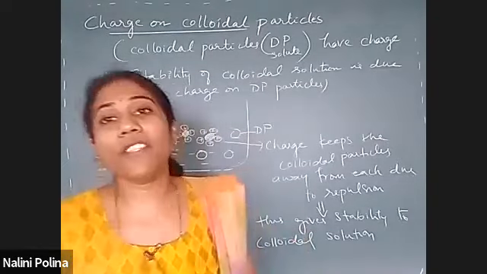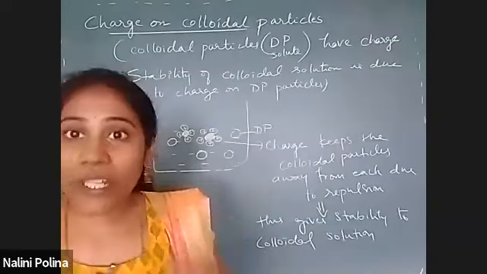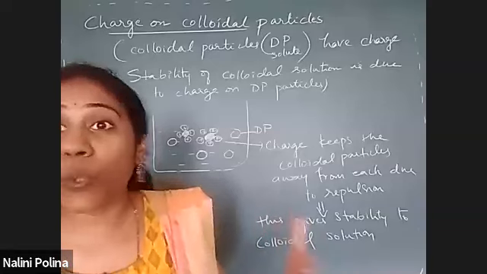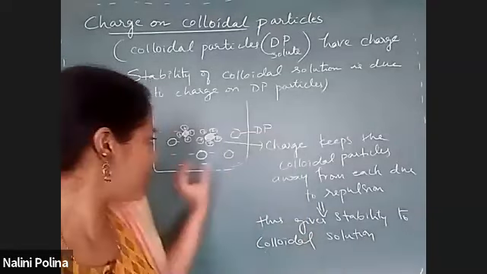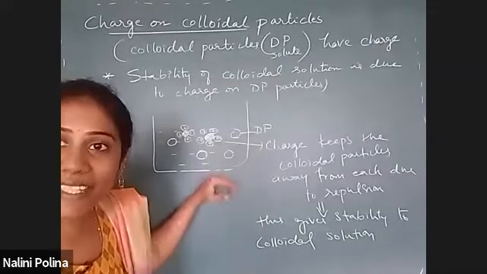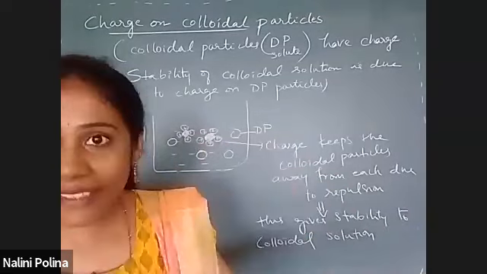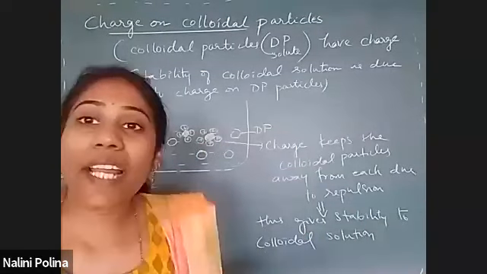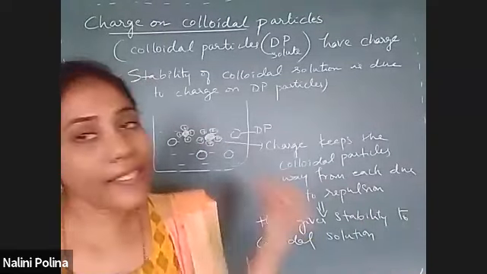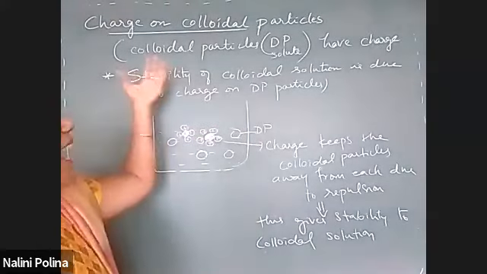So stability of colloidal solution means that precipitation should not happen. If the colloidal solution is not undergoing any precipitation, meaning one molecule combining with another molecule and settling at the bottom as big molecules, that is precipitation. When that doesn't happen, then we say that the colloidal solution is more stable. The reason for stability is having a charge.